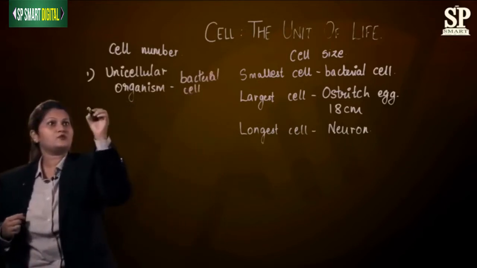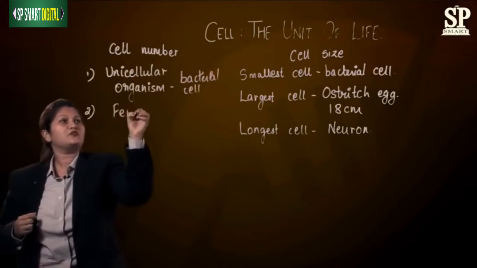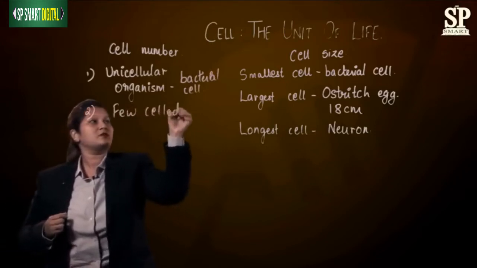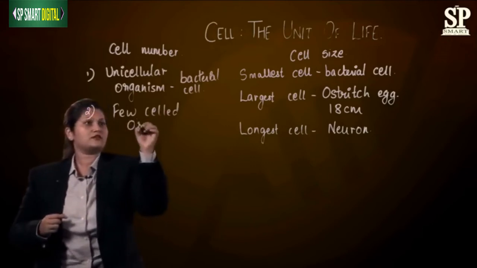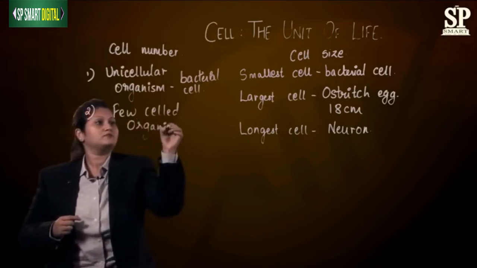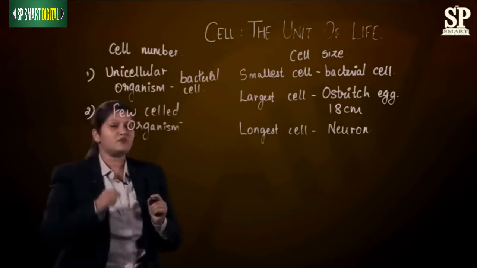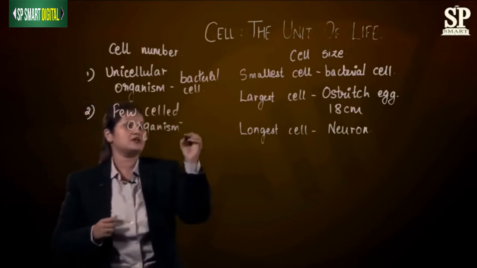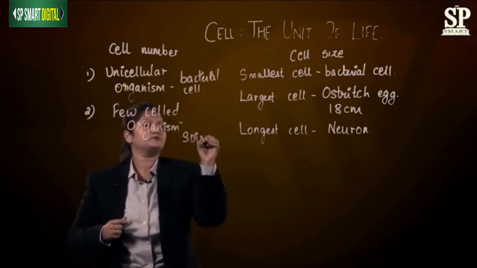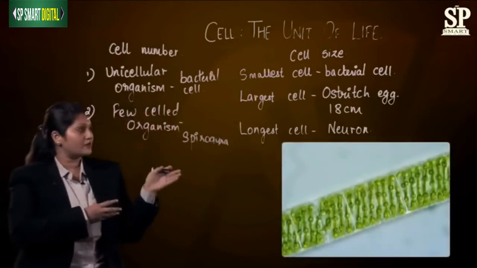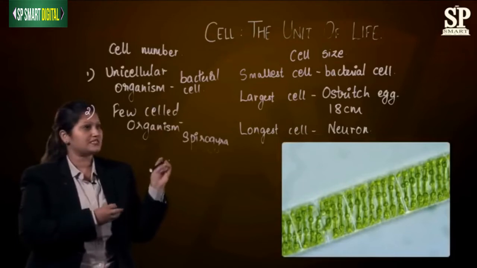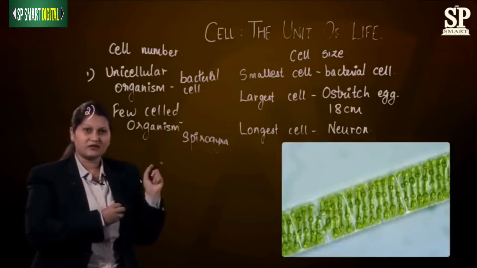The second category which we have is few celled organisms. This means these organisms just have a few cells. One such example of a few celled organism is Spirogyra. If you see Spirogyra, it is made of a few cells having a few of these cell organelles.